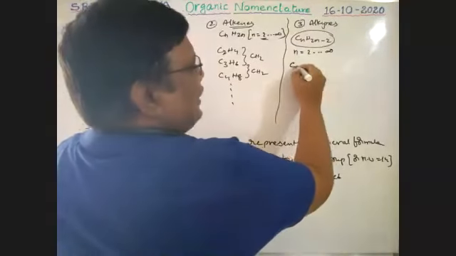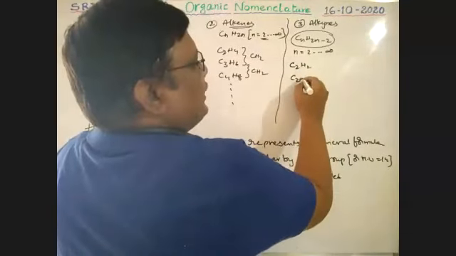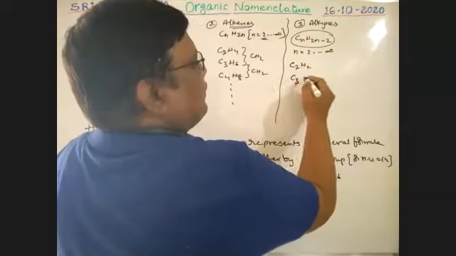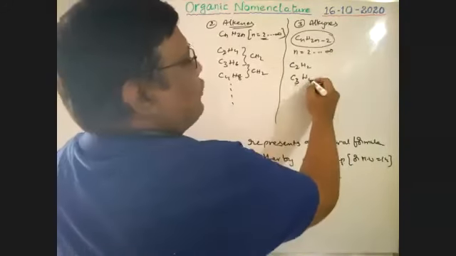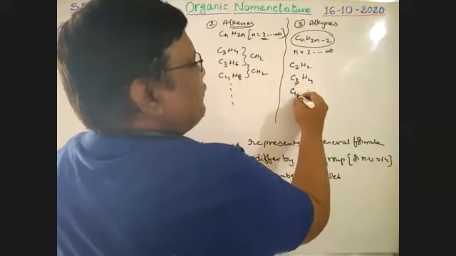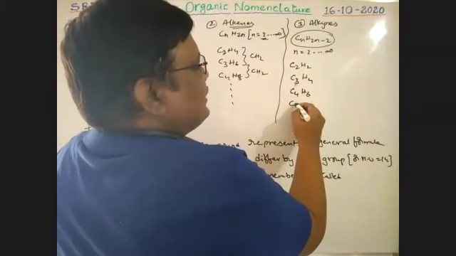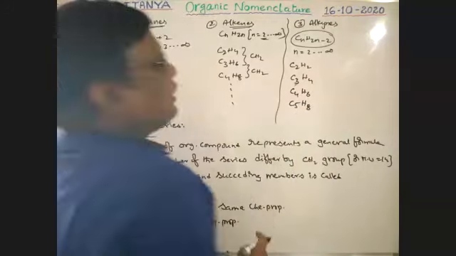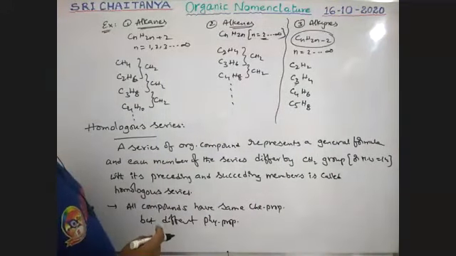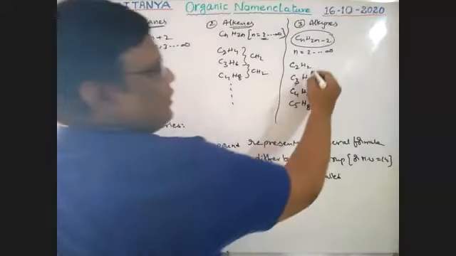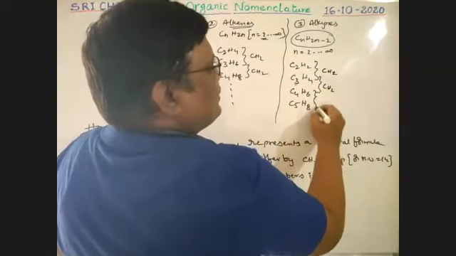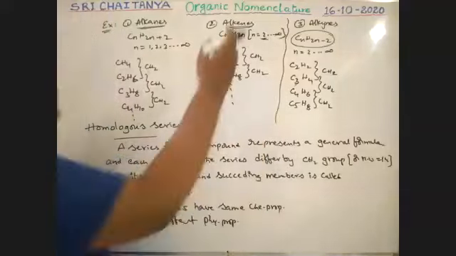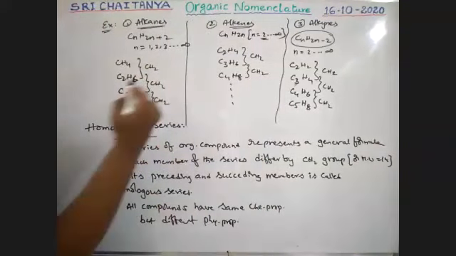So examples: C2H2, C3H4, C4H6, C5H8, like this going on, boys. Once again the difference is CH2, CH2, CH2. So that is also a series of alkynes, a homologous series.